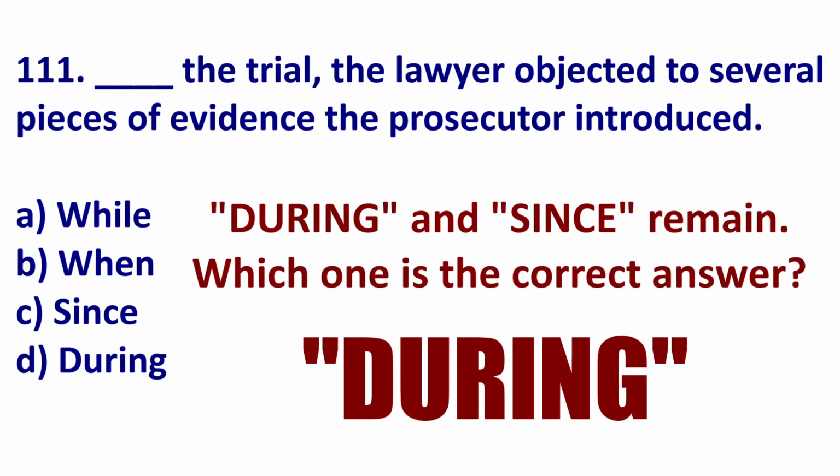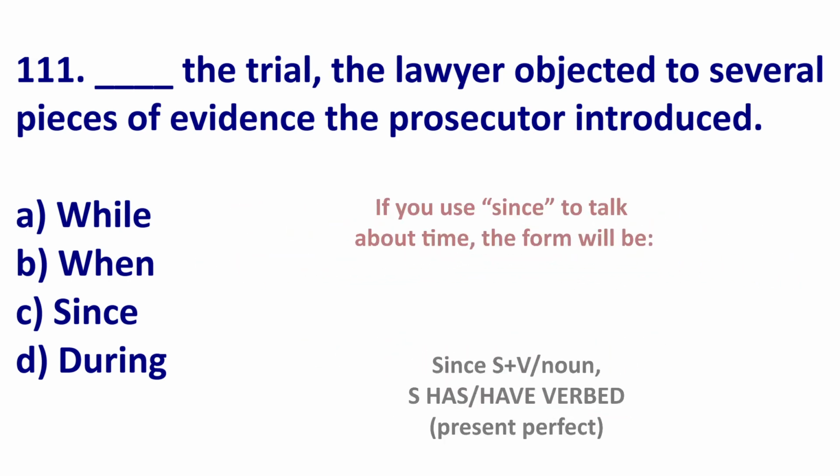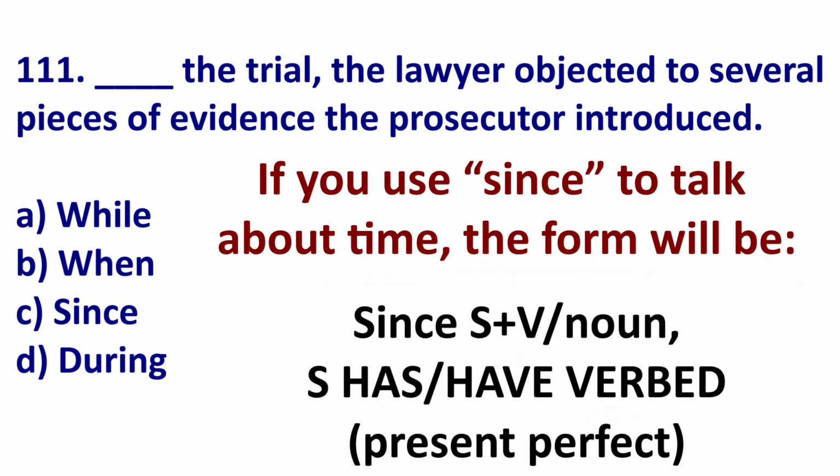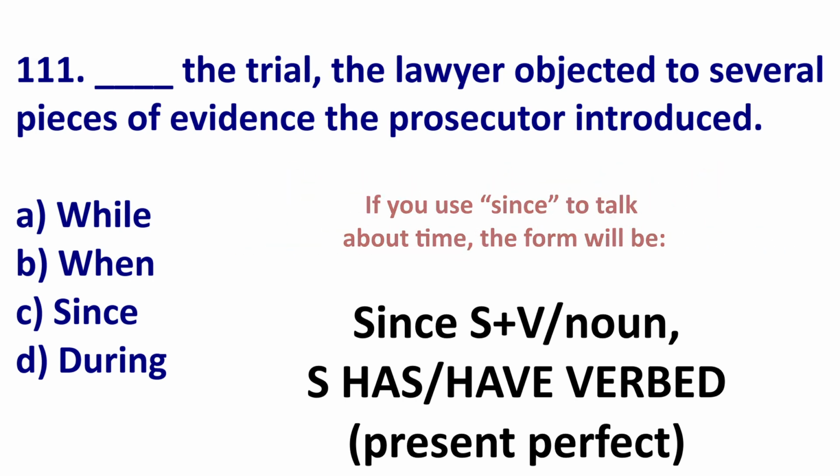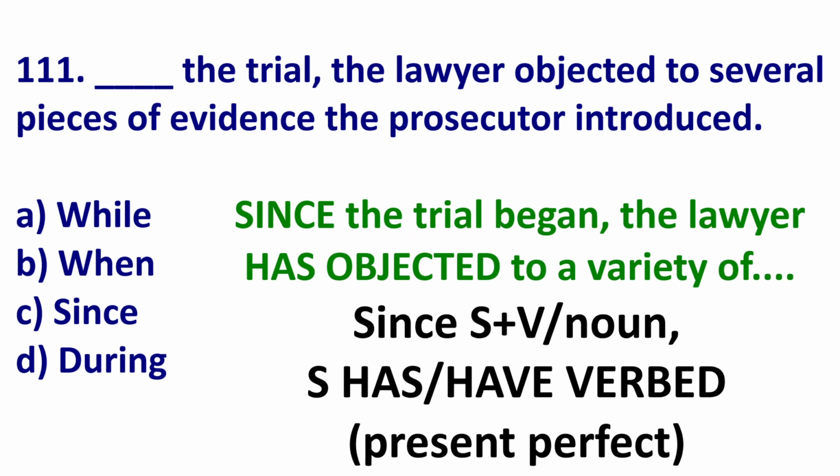Because of context, we should pick D, and also because of grammar. If you use since to talk about time, the main clause will be present perfect 99% of the time. So I can say since subject verb or since noun, subject has, have verb. In example, this is correct.